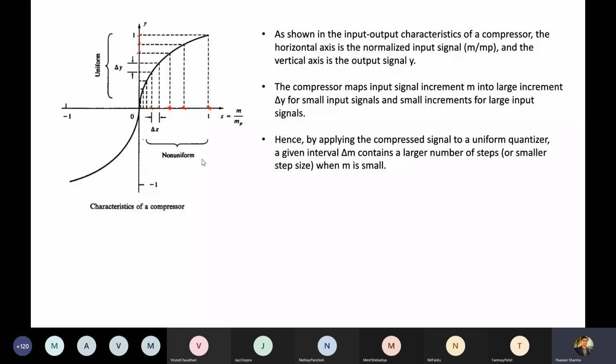Hence, we apply the compressed signal to a uniform quantizer. The output of the compressor has equal response to lower and higher amplitude. When you feed it to a uniform quantizer, you will have the effect of non-uniform quantization. A given interval delta m will contain a large number of steps, or smaller step size, when m is small.